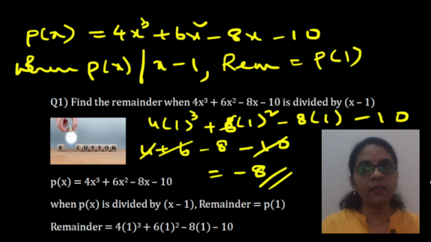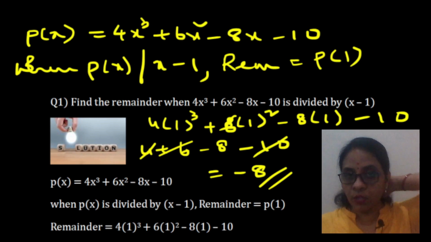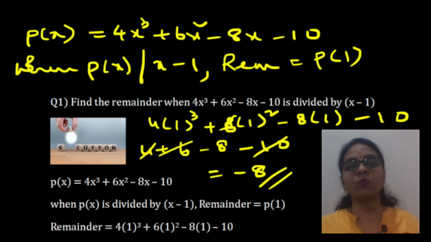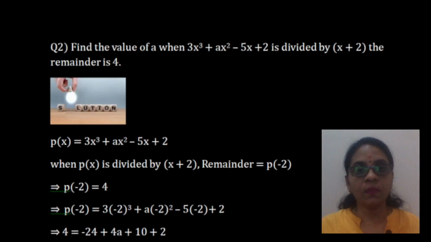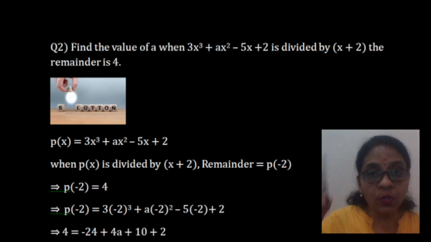Super easy, right? And by the way, we have done this model already in the previous video, so it will be even easier. So let's go to the next question. What's the next question, children? Find the value of a when the given polynomial is divided by x plus 2, the remainder is 4. So here they have given the value of the remainder. You should know this.